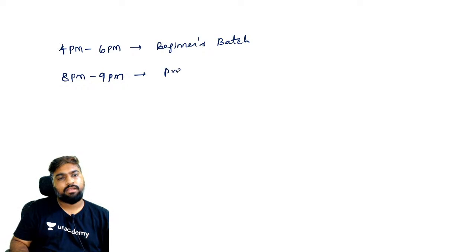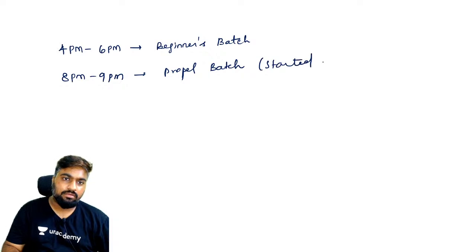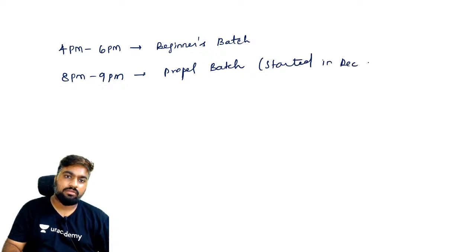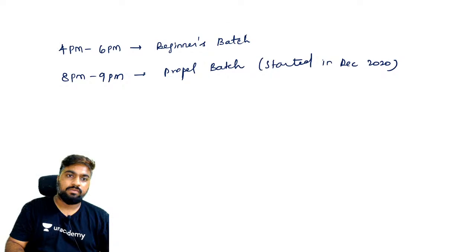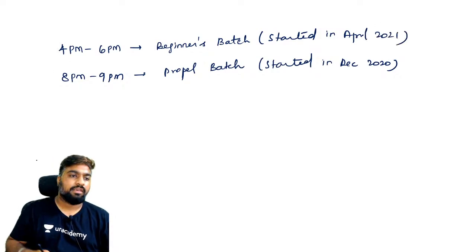This is the Propel batch, for people who started with me in December. This one started in April. That is just today.